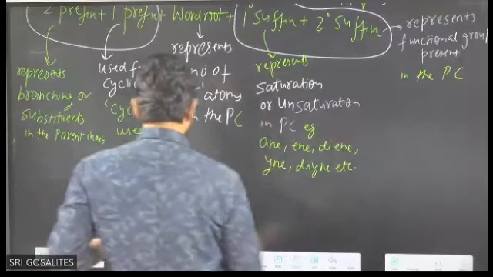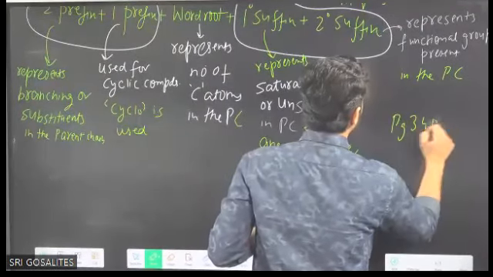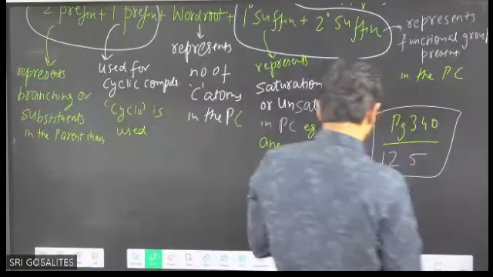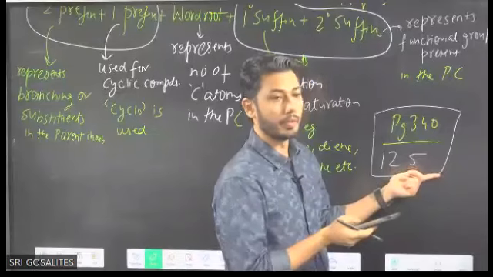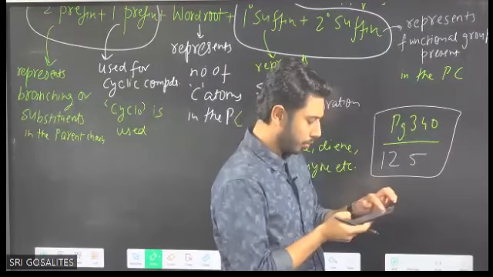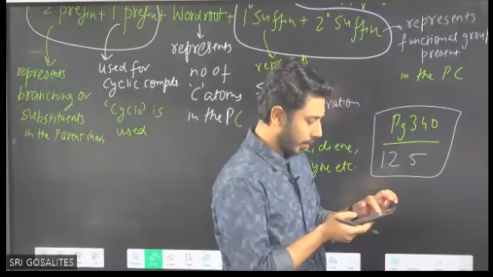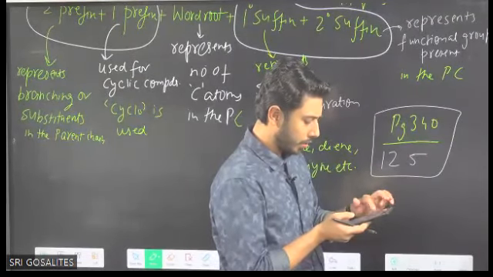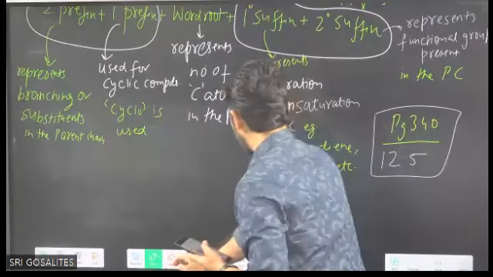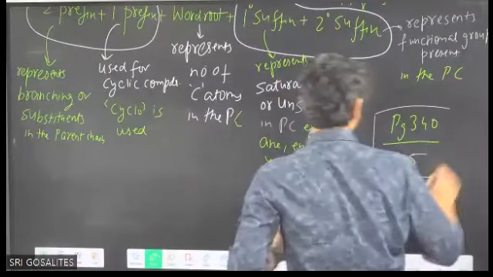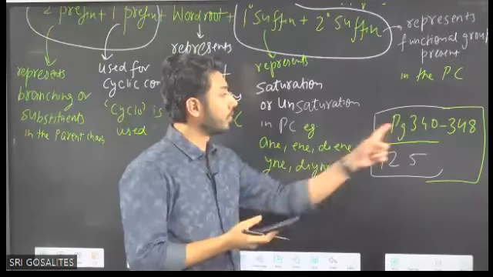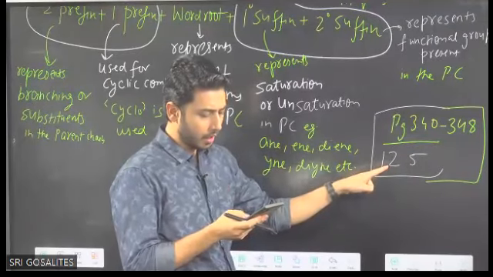340. Okay, those students who have the book, you can go through page number 340, NCERT part 2, class 11, and it is 12.5, the topic here, which is nomenclature of organic compounds. ठीक, 12.5 from page 340, then you can read 341, 2, 3, and then it's up to you how much you can read. 340 to 348. ठीक है, which page? 342, 348. Which subtopic is given from 12.5?